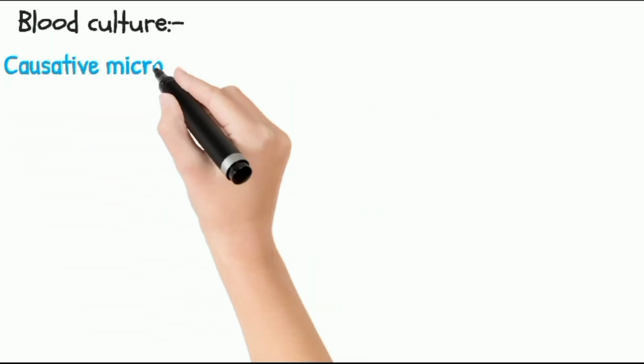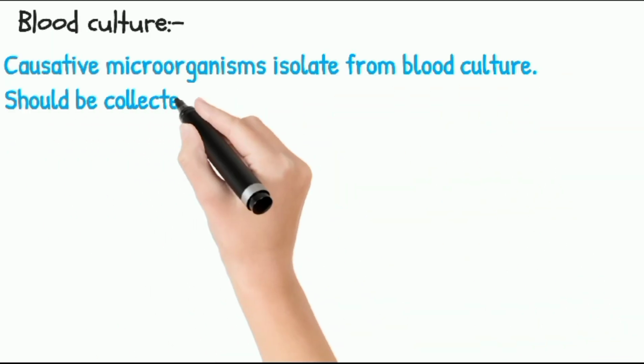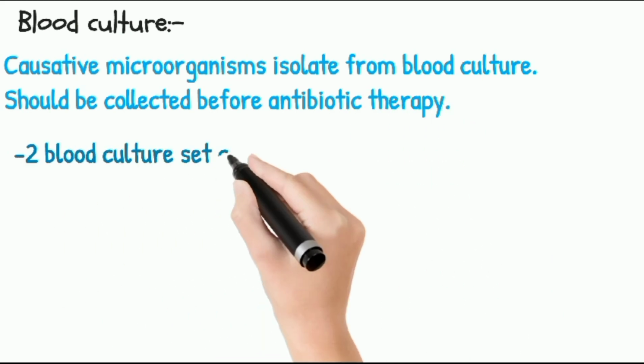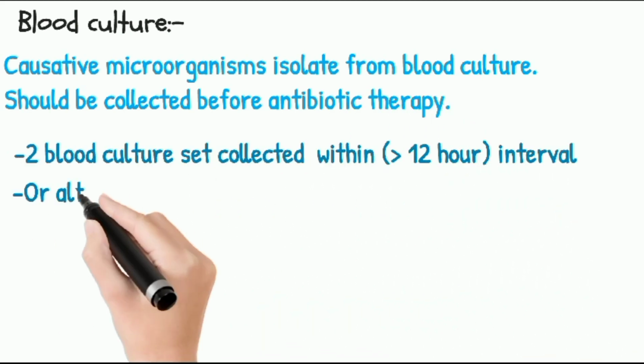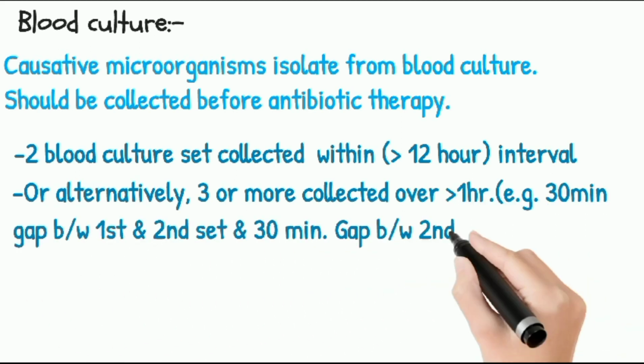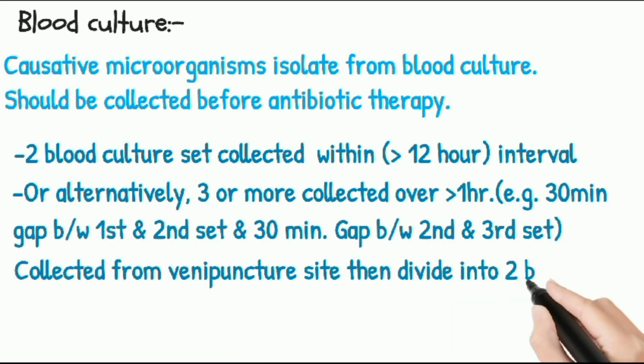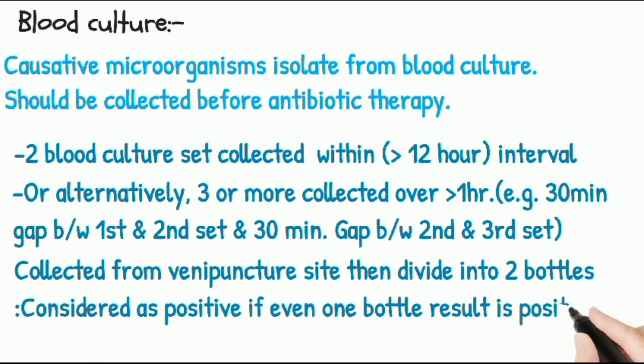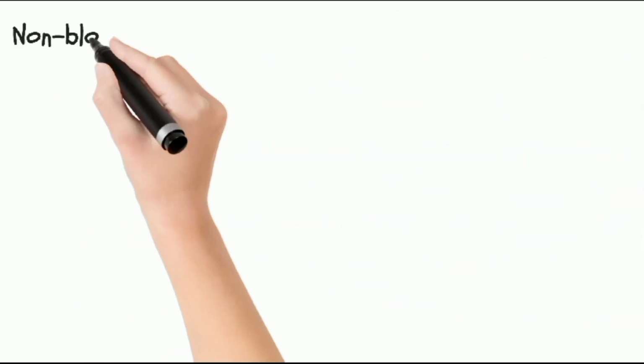Now the blood culture. Causative microorganisms isolated from blood culture should be collected before antibiotic therapy. Two blood cultures are collected with more than a 12-hour interval, or alternatively three or more collected over more than 1 hour, for example a 30-minute gap between first and second, and 30 minutes between second and third. Collected from a venipuncture site, then divided into 2 bottles. Consider it positive when 1 bottle is positive.